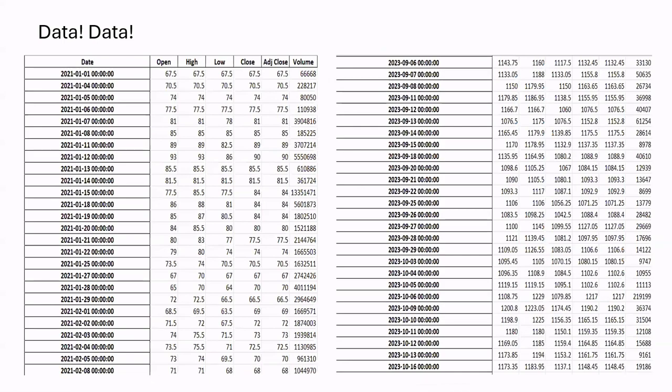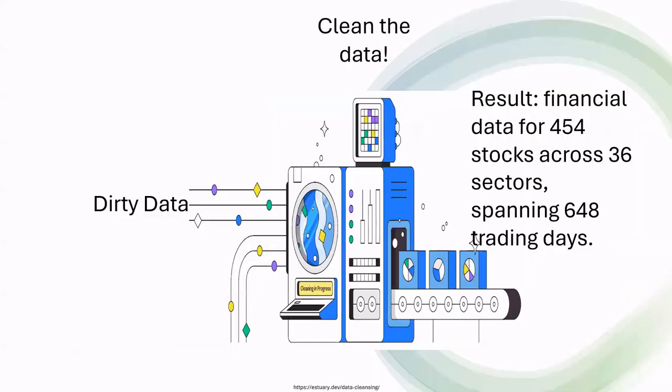As you can see, we captured daily data, including opening and closing prices, highest and lowest prices, adjusted closing prices, and trading volume in the Excel file, which we later divided into several Excel files for each stock. With the data in our hand, the next task was to clean it and remove any discrepancies so that we can develop the correlation matrix.